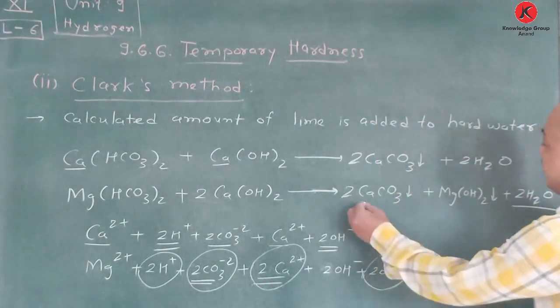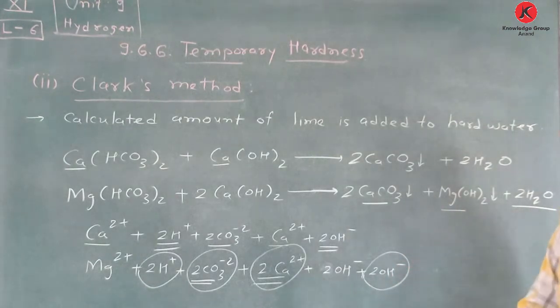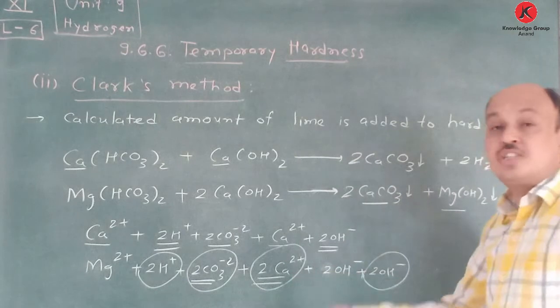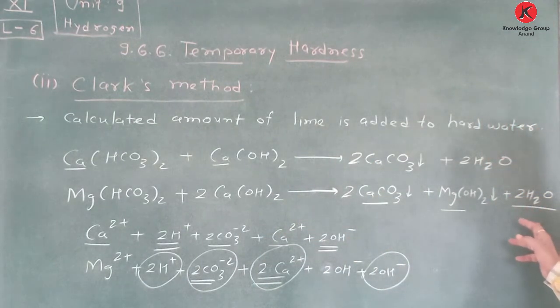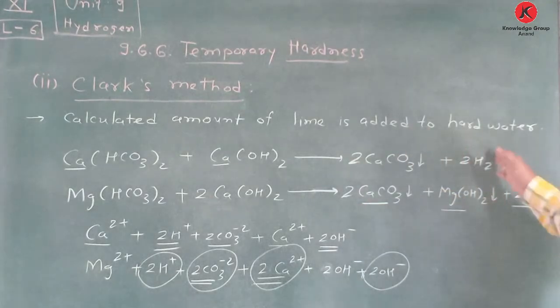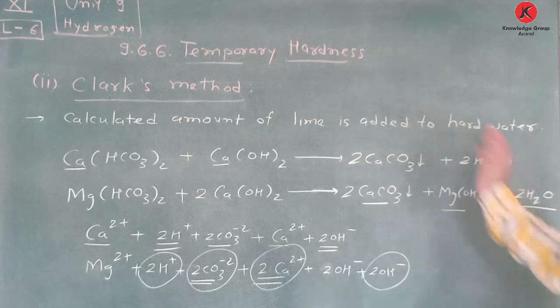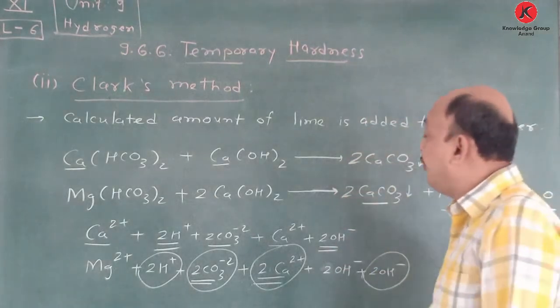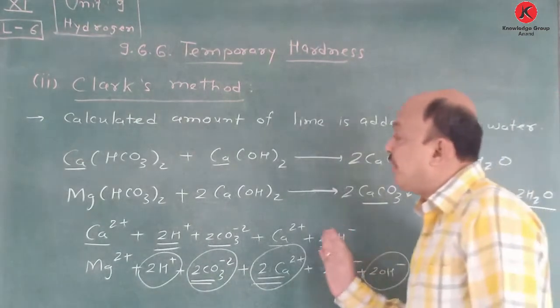Okay. So this calcium carbonate and magnesium hydroxide are insoluble salts, and that's why we have to filter them out. And this filtrate contains soft water, remember, and that is how we remove temporary hardness. We remove calcium and magnesium, and this water is free from calcium and magnesium for temporary hardness. So this way Clark's method is useful. And writing down this reaction is very important. Do not try to cram.